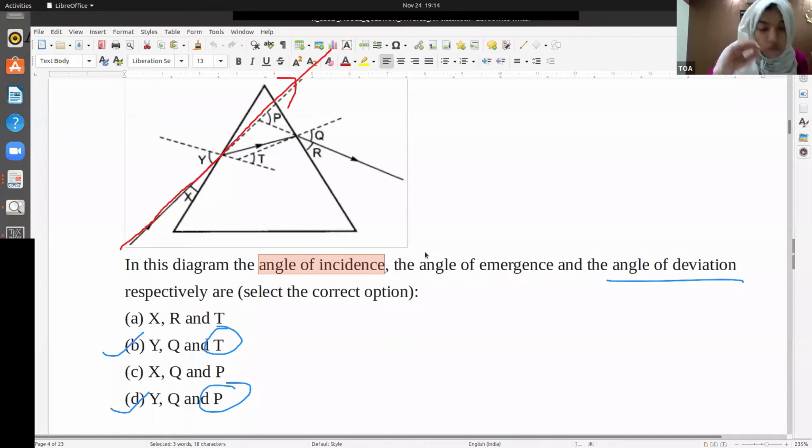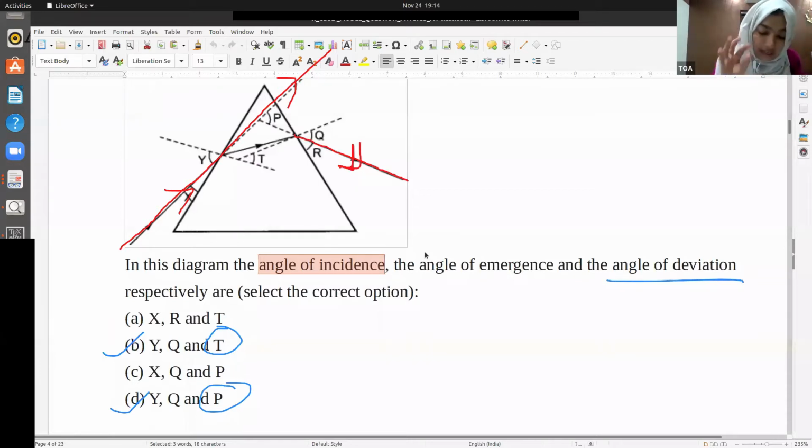And in the presence of the prism, how is the light moving? What is the direction of light? This incident light is like this now, after passing through the prism.